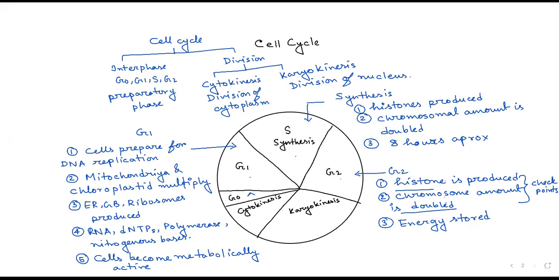Yes, ma'am. We call it cell cycle because the production of new cells occurs when this whole cycle takes place.